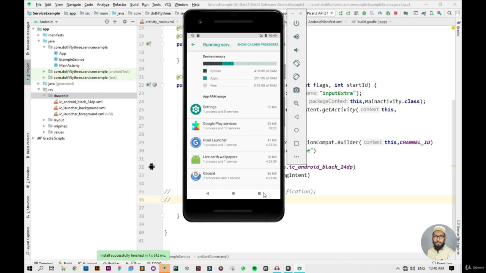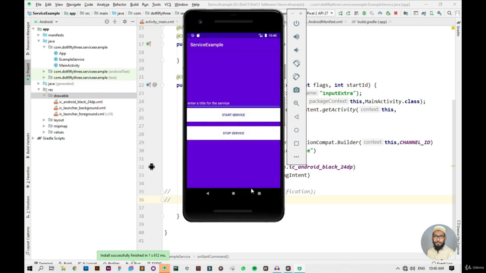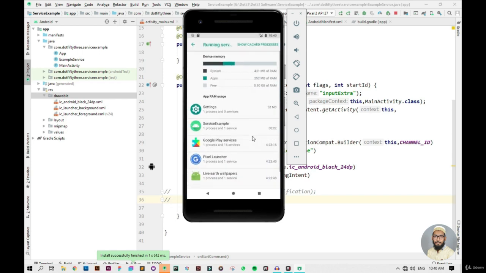So let's just do that one more time to give you a better understanding of that. If I start the service, as you can see, it is currently running, and after the 5-second mark, it gets killed by the system automatically.